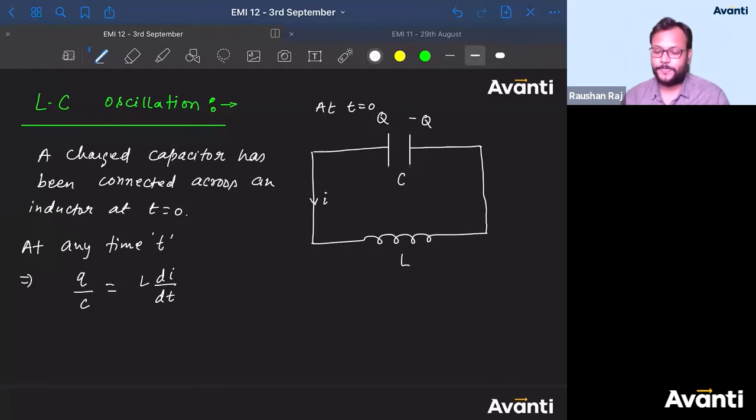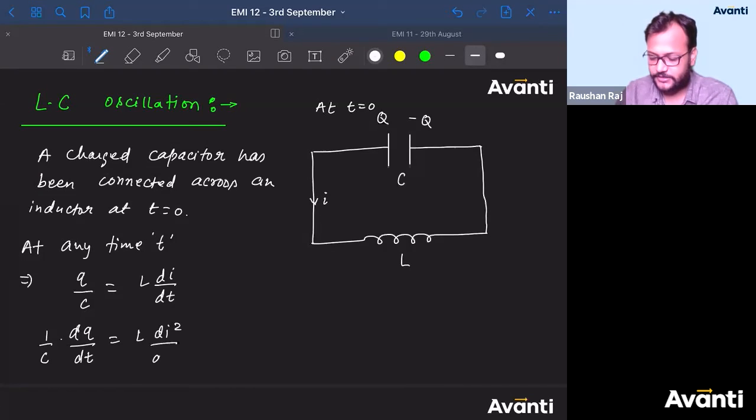All right. If I ask you to convert this in terms of I, how will you write Q as I? कैसे लिखोगे बच्चा? तो मैं क्या करता हूं? Differentiate this on both the sides. तो dq by dt into 1 by C will be equal to L d²i by dt². Can I write like this? Tell me guys, can I write like this?